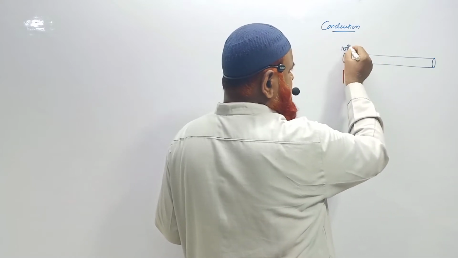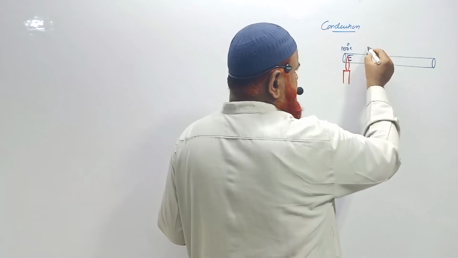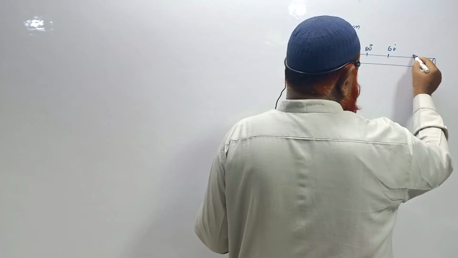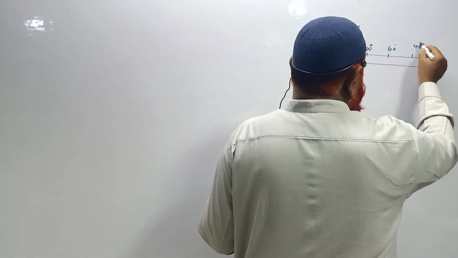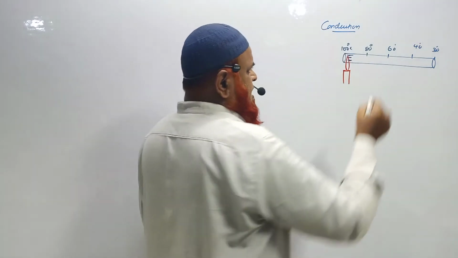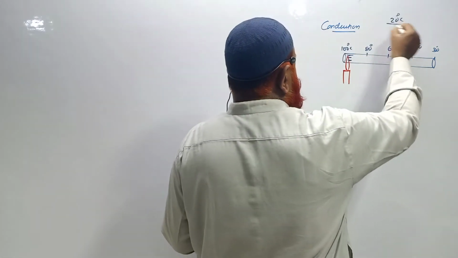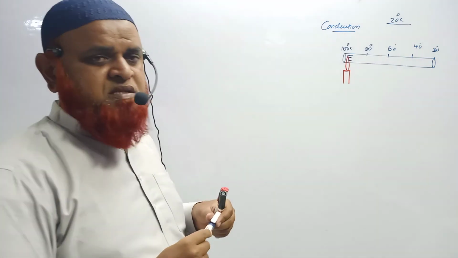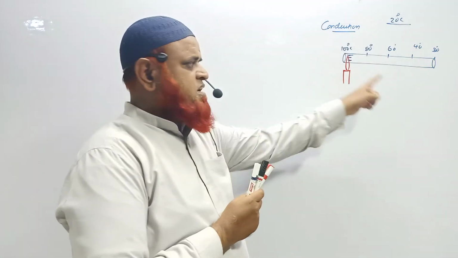Let us imagine this end is 100 degrees Celsius. After a certain distance, the temperature decreases to 80, after that 60 degrees, after that it may go to 40 degrees, and finally let us imagine it is 30 degrees Celsius. And the surrounding room temperature, let us imagine, is 20 degrees Celsius. So heat is transferred from one place to another place here.